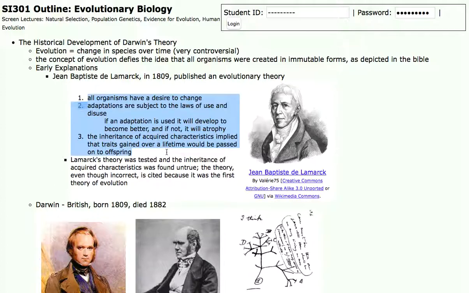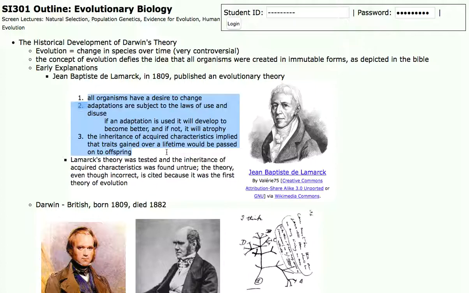All organisms have a desire to change, which is debatable, but what he implied was that all organisms want to change and adapt to their surroundings. Secondly, adaptations are subject to the laws of use and disuse, so that if you have a hand that's good for grasping and you use your hand a lot, it'll get stronger and better at what it's doing. And if you don't use your hand ever, the muscles will thin out and it'll atrophy and it will become less able to grasp things and be able to be used as a tool. That actually is a true statement.